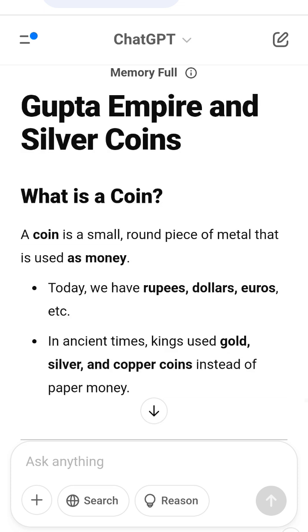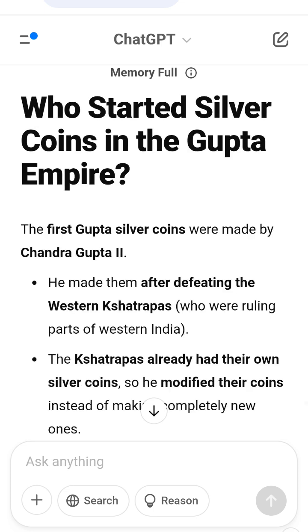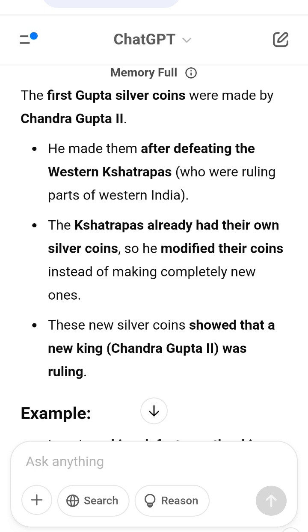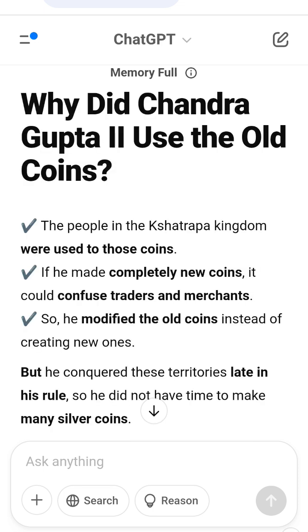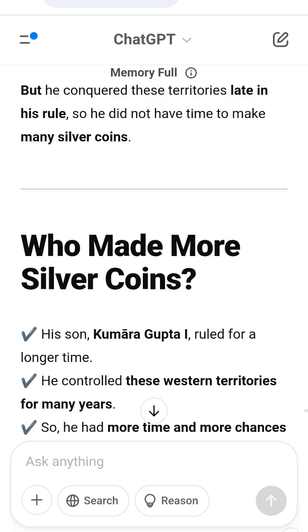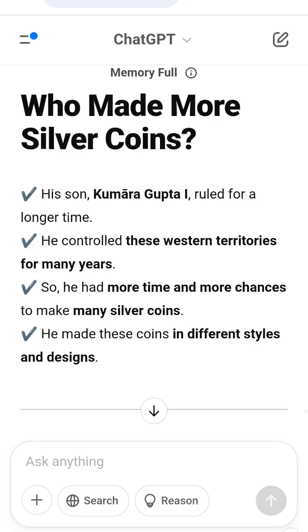What is on the coin? 1. Front side, obverse: a bust, side view of a person's head. This bust looks like Kshatrapa rulers, but with some changes. There are some Greek letters, but they are not fully clear anymore. There is a word varsha, partially visible. Why does it look like the Kshatrapa coins? Because people were already familiar with Kshatrapa coins. Keeping a similar design helped people trust and use the new coins.